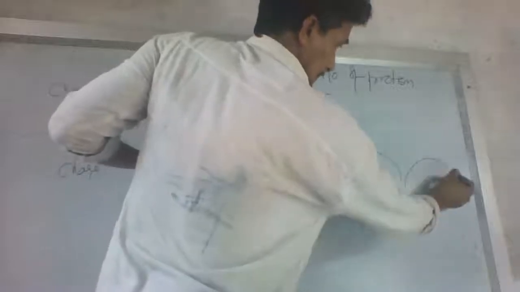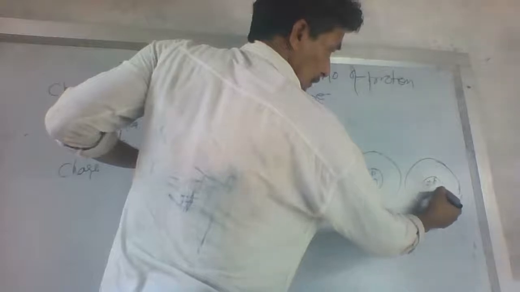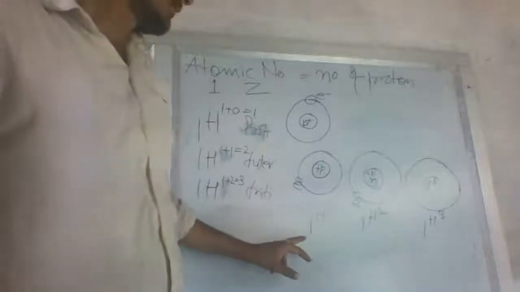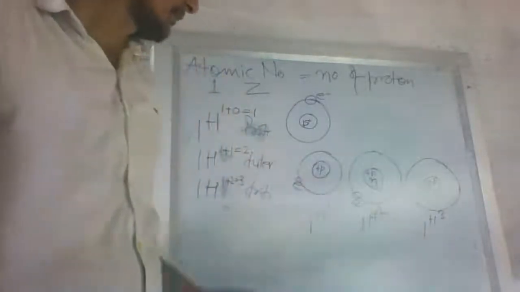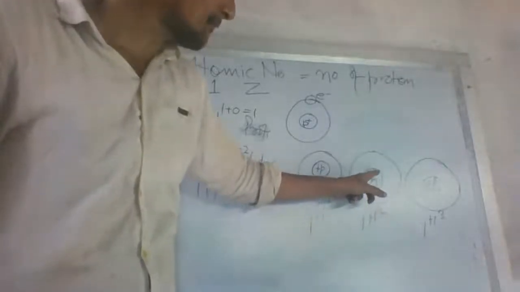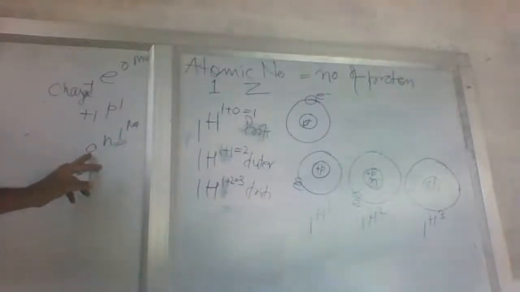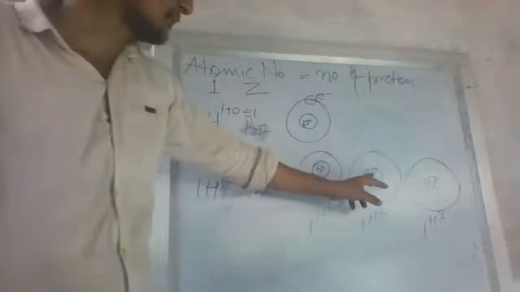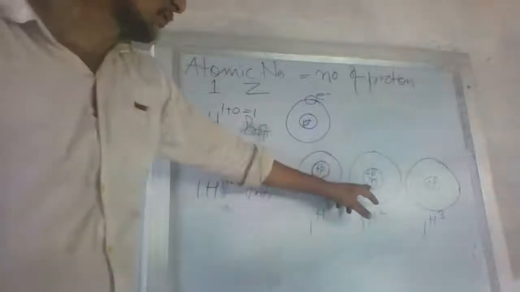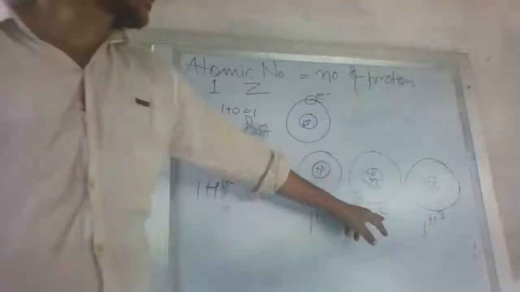Now third structure, that is proton plus p plus 2 neutron, and it becomes 1h3. Protium, deuterium, tritium. So here the number of neutron is 1, 1 plus 1, because the mass of the neutron is equal to 1 and charge is 0. So it does not affect the positive charge because it is having no charge, but it is affecting the mass of the neutron, so it is making deuterium. So mass becomes double deuterium.